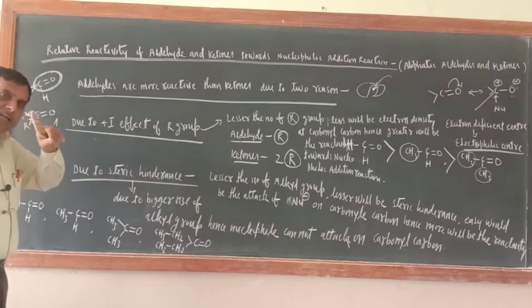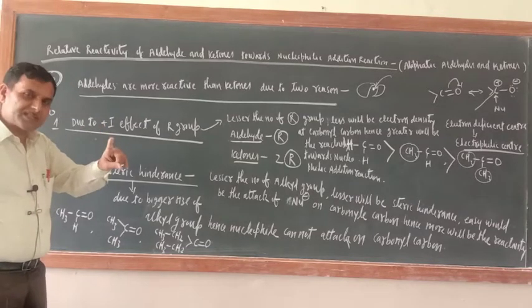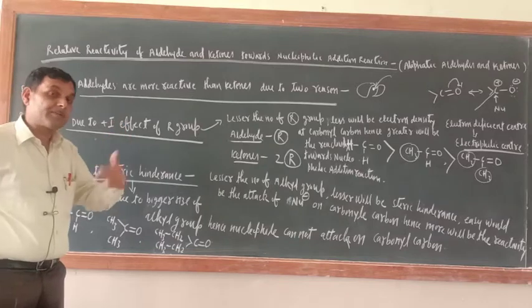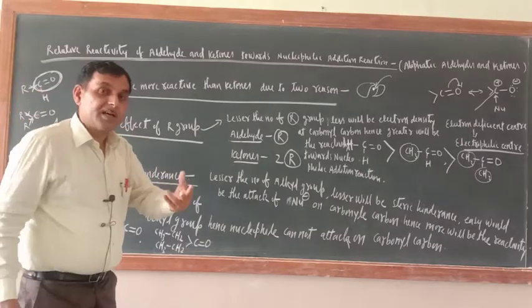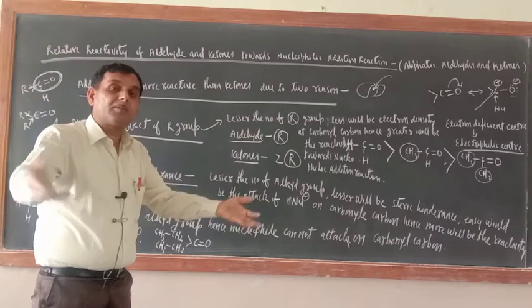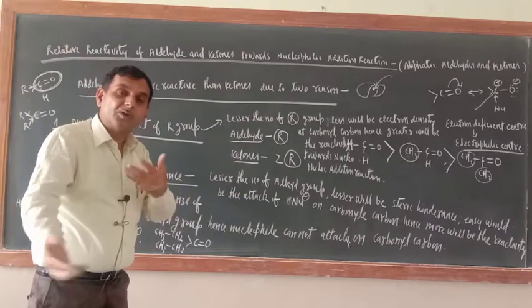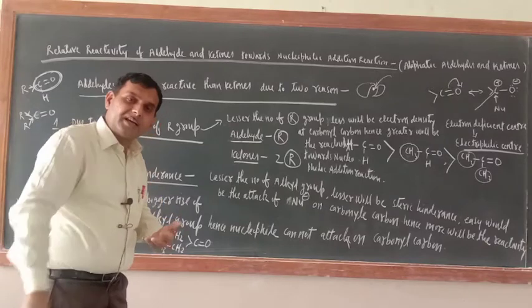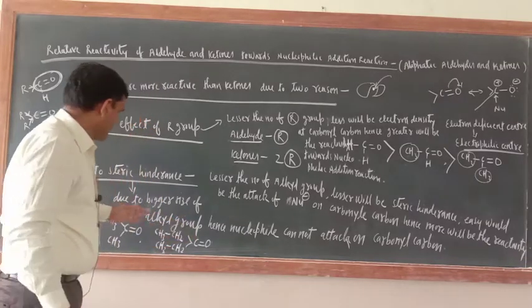In aldehyde, only one alkyl group is there, while in ketone, two alkyl groups are there. Two bigger alkyl groups will cover the carbonyl carbon and oxygen, so now a nucleophilic attack won't be there.